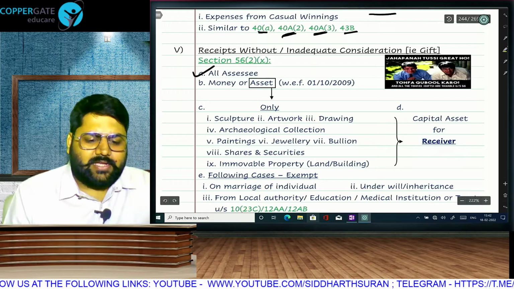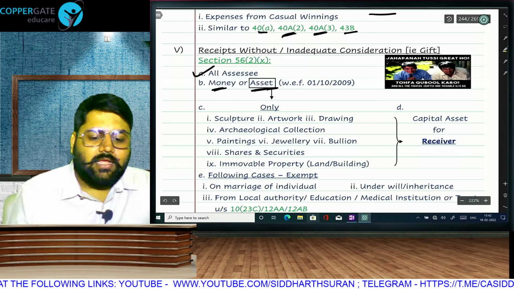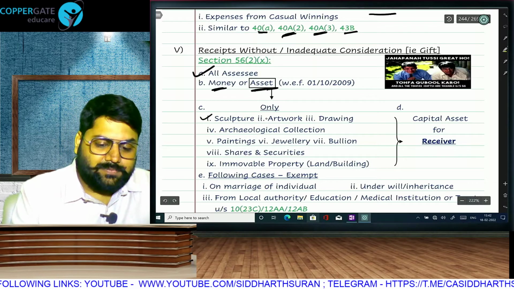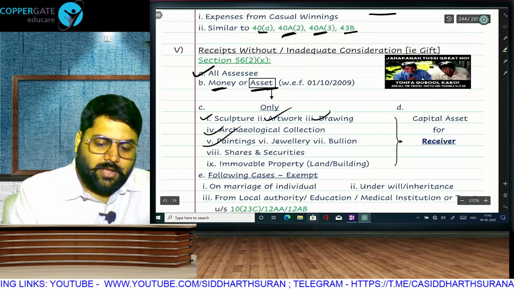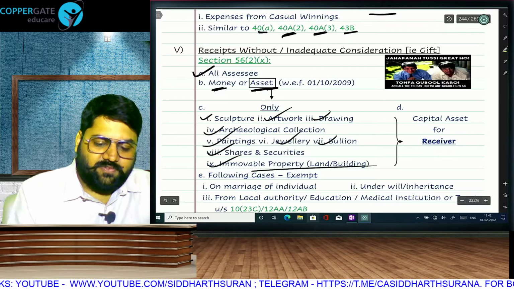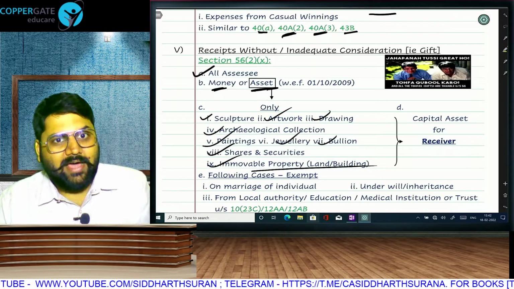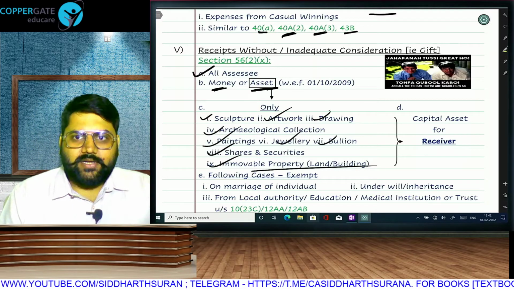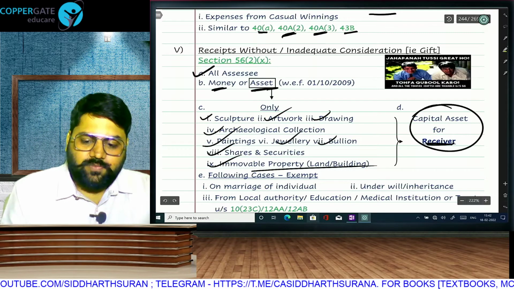All assessees will pay tax on gift, whether it is money or asset. But asset covers only selected assets: sculpture, artwork, drawing, archaeological collection, painting, jewelry, bullion, shared securities, immovable property. Only these assets. So car received, watch received, etc. is not taxable, and that also, for the receiver it should be a capital asset.